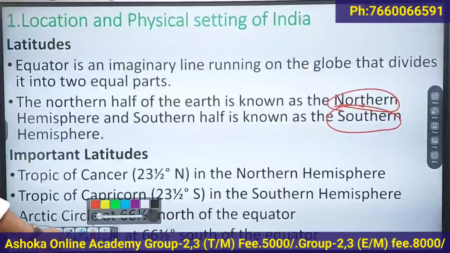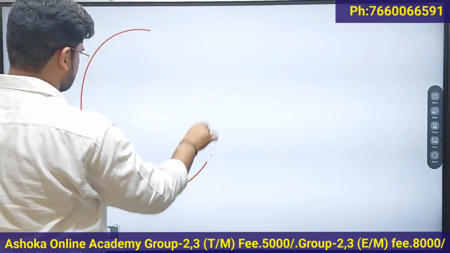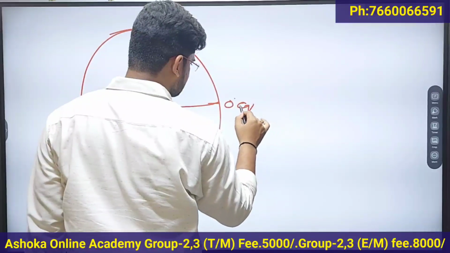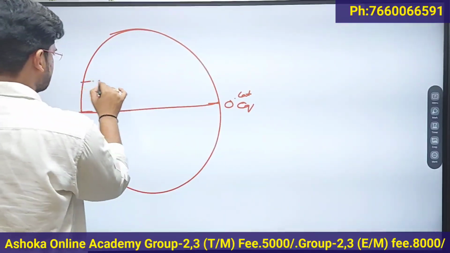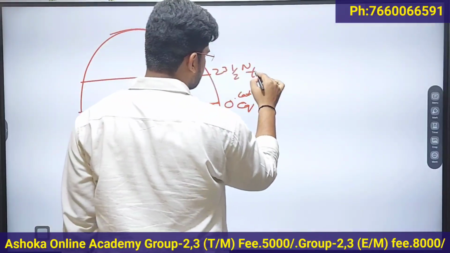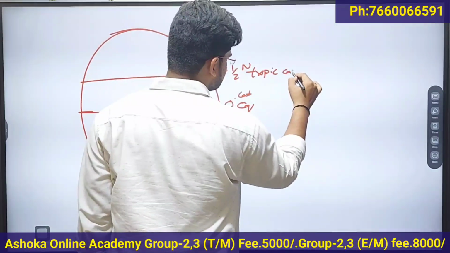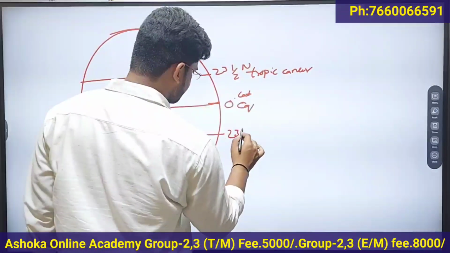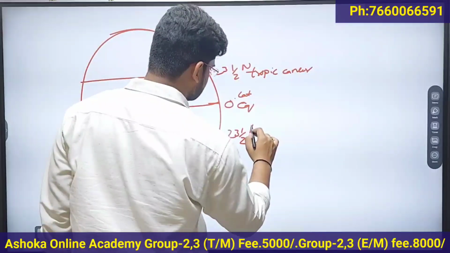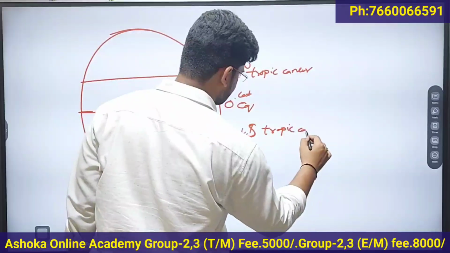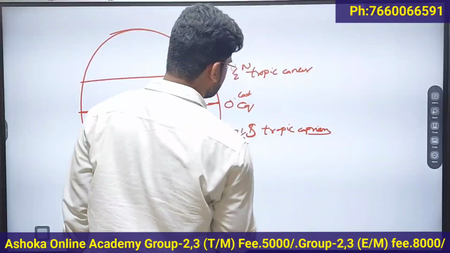The important latitudes are: zero degree latitude is called equator. 23.5 degree north latitude is called Tropic of Cancer. Then 23.5 degree south latitude is called Tropic of Capricorn.